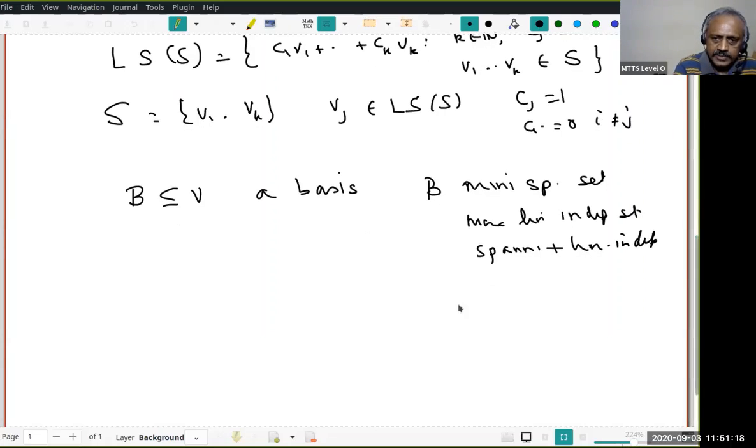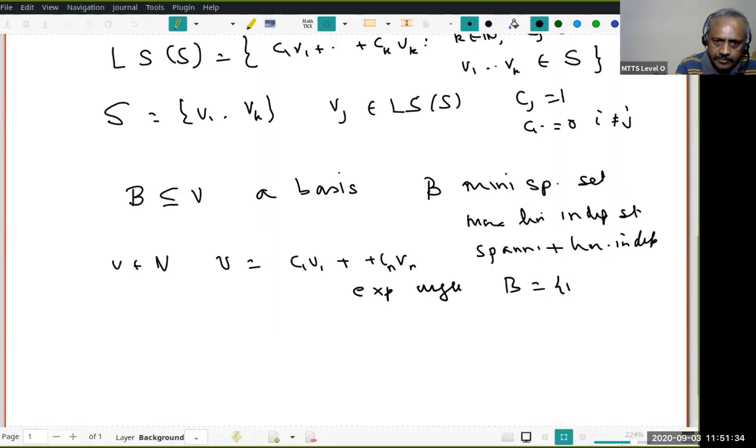And also, if any vector v admits an expansion of the form c1 v1 plus ... plus cn vn, and this expression is unique, where B is v1 to vn.